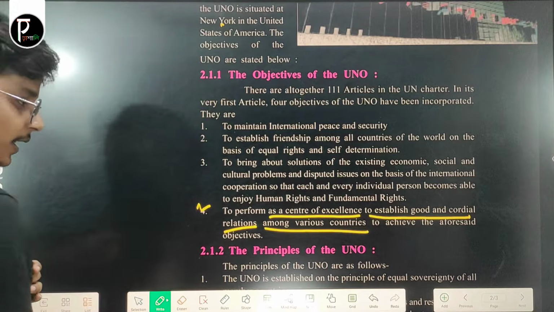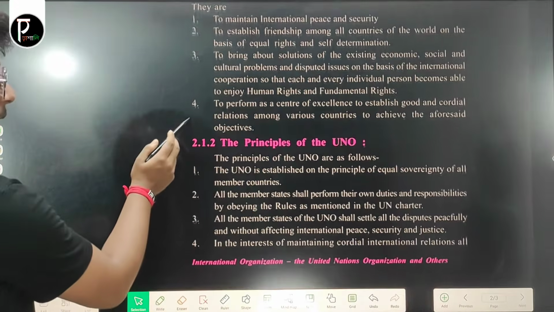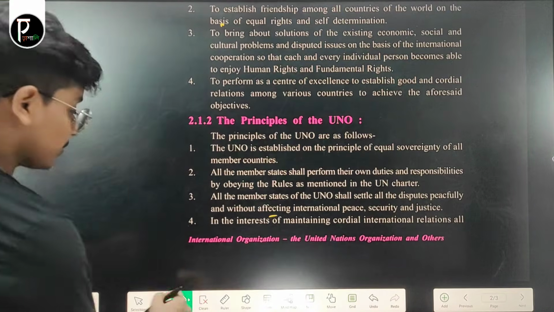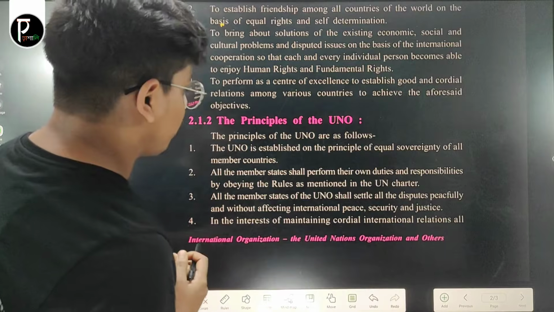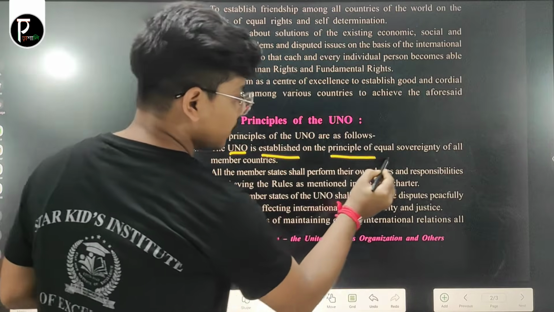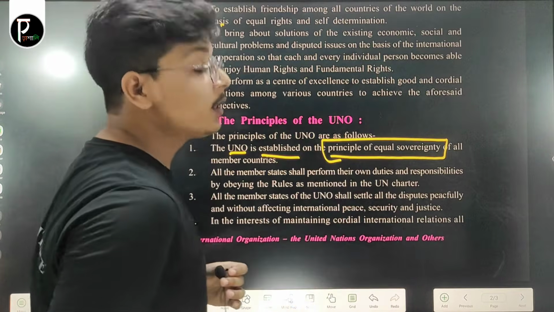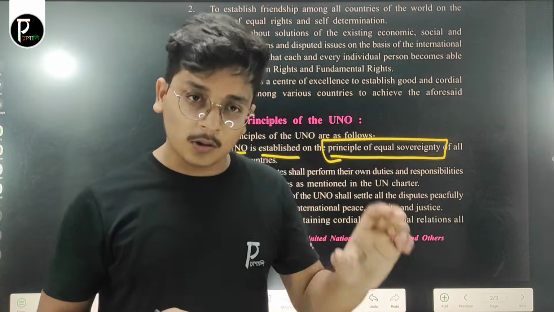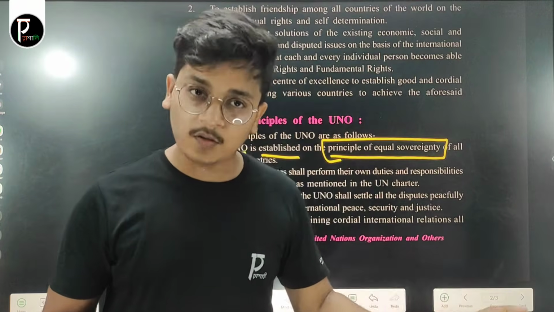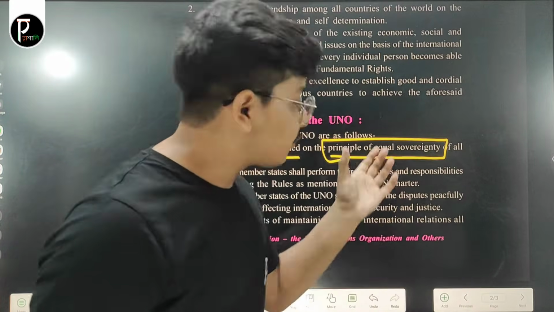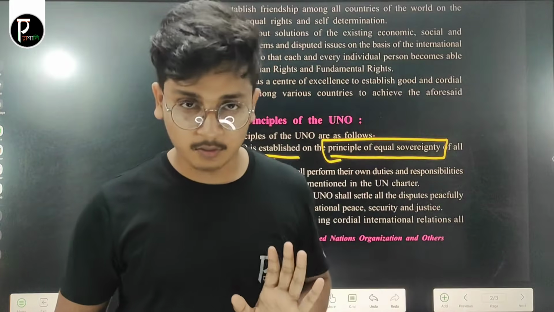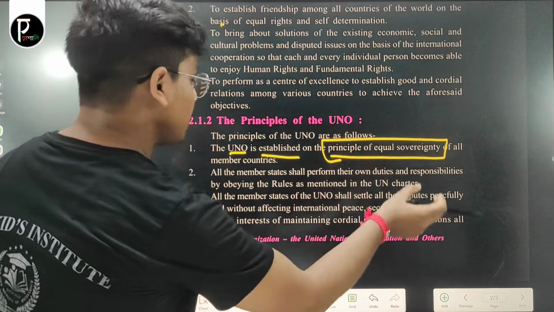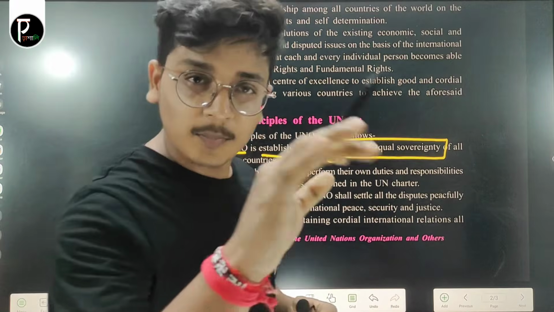Okay, now the next one is the principles of the UNO. What are the principles? The first principle of the UNO is that the UNO is established on the principle of equal sovereignty. Now, what is equal sovereignty? Equal sovereignty means all the member countries are equal and they have the right to be independent from the other countries. Okay? So, the UNO is established on the principle of equal sovereignty of all the member countries.